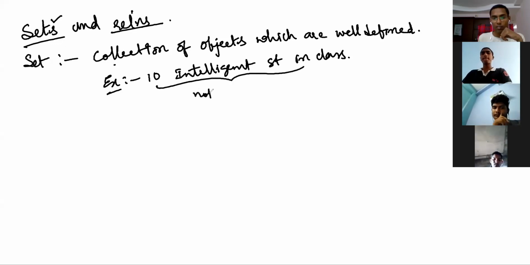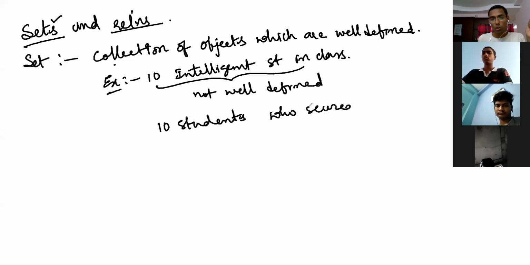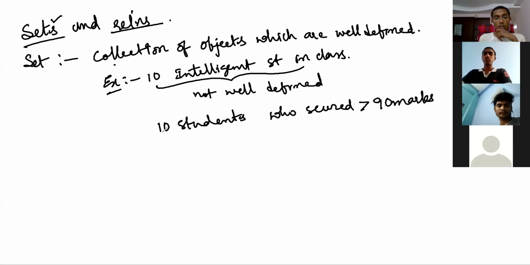You understand? This is not well defined. Why? Because somebody says this boy is intelligent, but some other will say he is not intelligent. So there is a problem in this, and therefore this is not called well defined. But if I say 10 students who scored greater than 90 marks, greater than 90 marks.